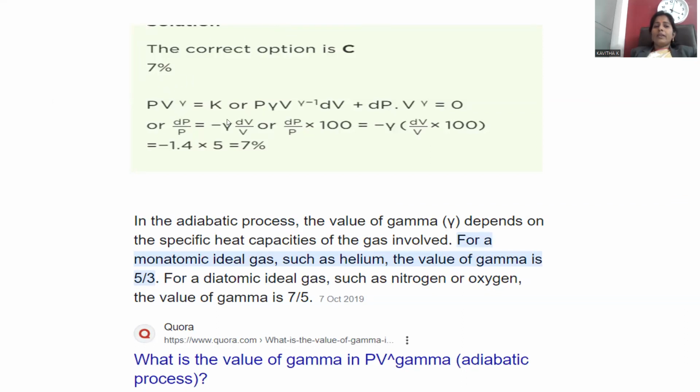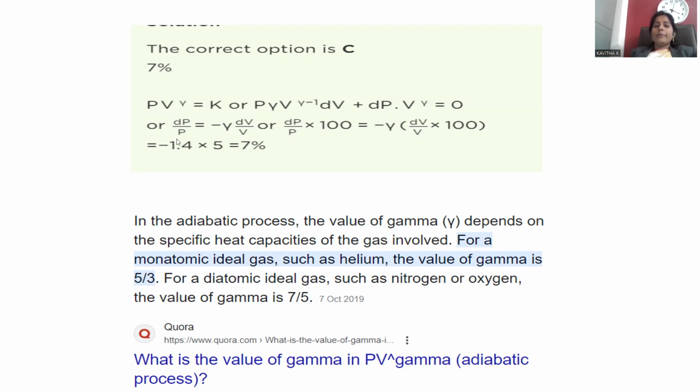PV to the power gamma is equal to K, a constant. Differentiating: P gamma V to the power gamma minus 1 dV plus dP V to the power gamma is equal to 0. This is the equation. So here we can put this equation for our answer, right?